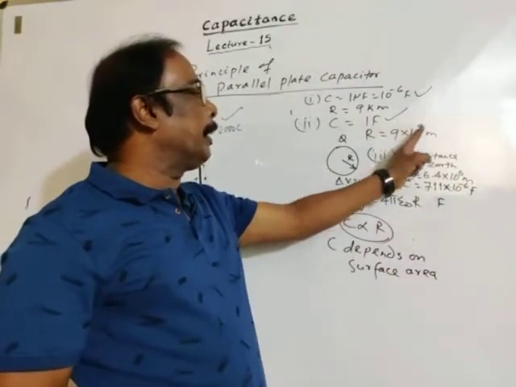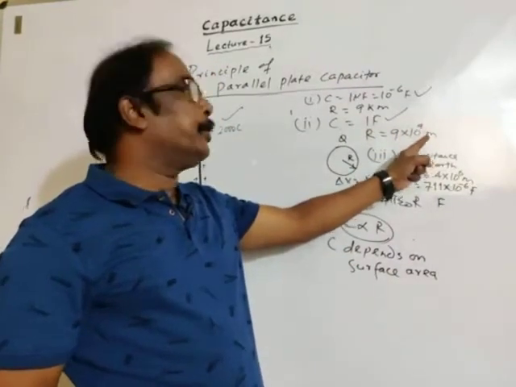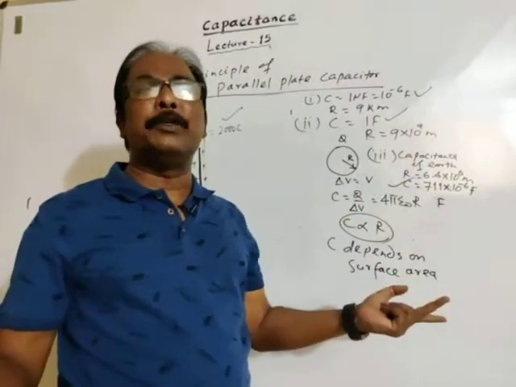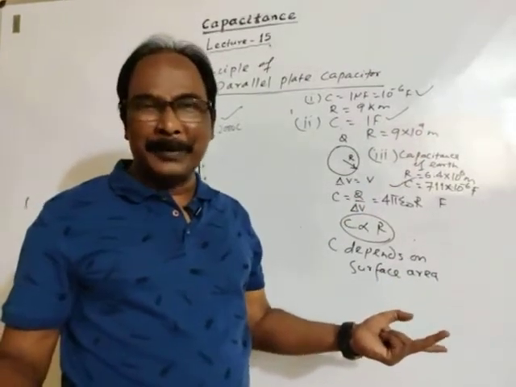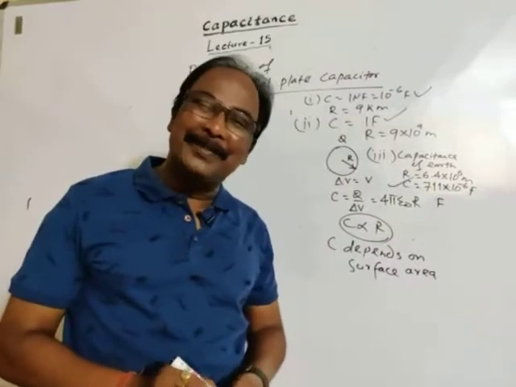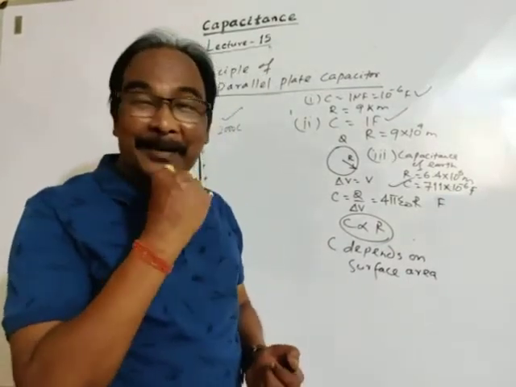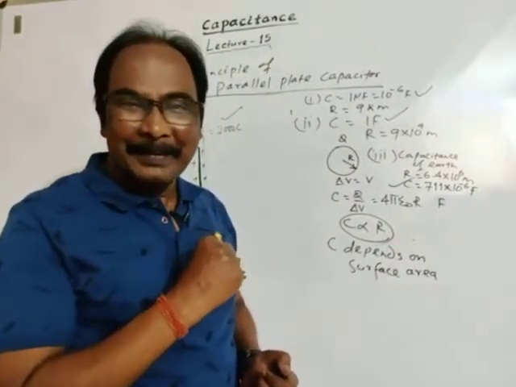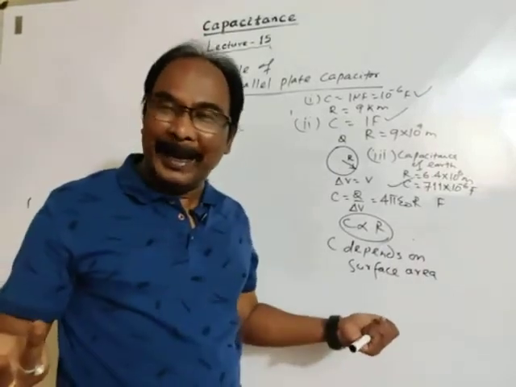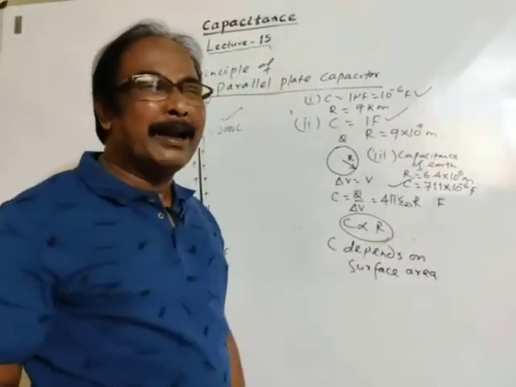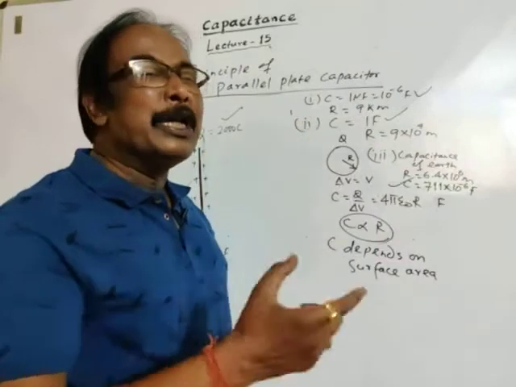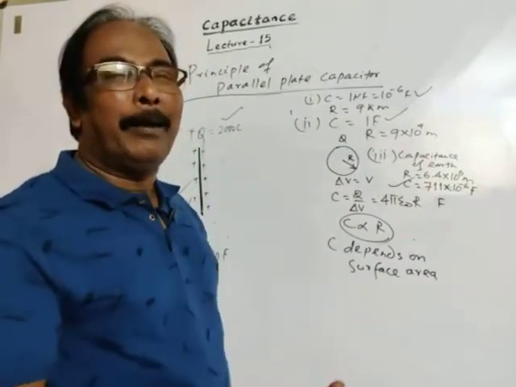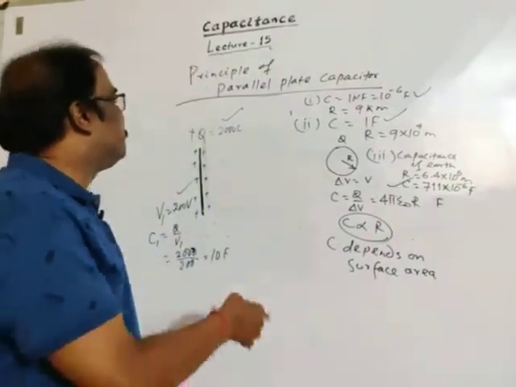For 9 into 10 to the power 9 meter, more than the radius of earth, we get a capacitance of only 1 farad. Capacitance means the ability to hold charge or more electric energy.